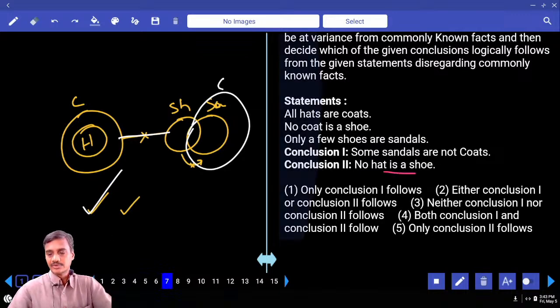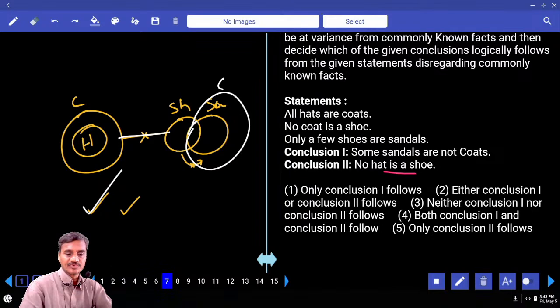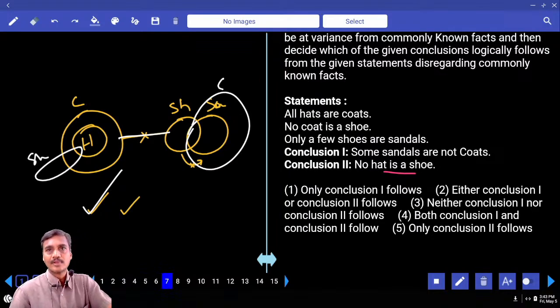And second, no hat is a shoe. To make this one false, some hats are shoes. Is it possible to write like this? No. And so what is your answer? Both the conclusions are true. Both 1 and 2, choice 4, question number 7.